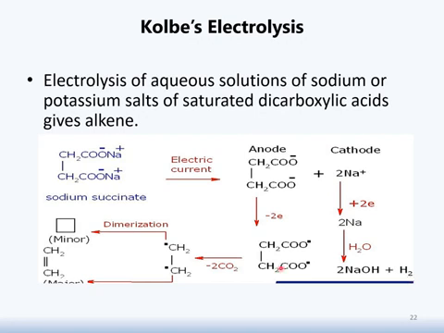Now, this product will undergo decarboxylation. There will be removal of carbon dioxide, definitely from this one and from this one, and the result will be this one. After the removal of carbon dioxide, there will be availability of electrons here and here. So they undergo dimerization, and through the process of dimerization there will be the production of our required product, which is alkene.